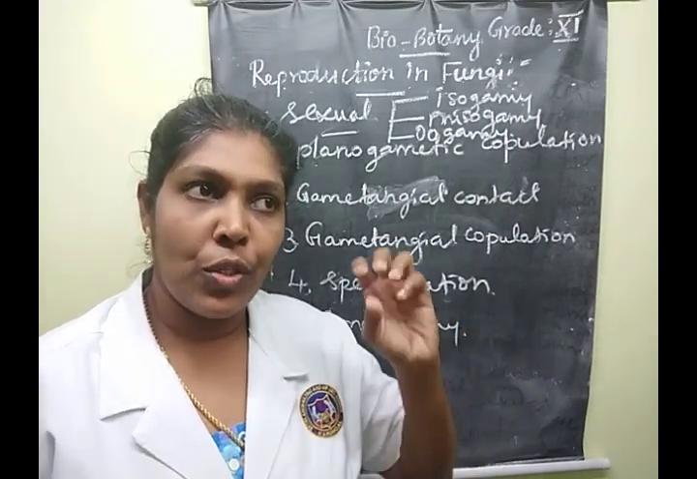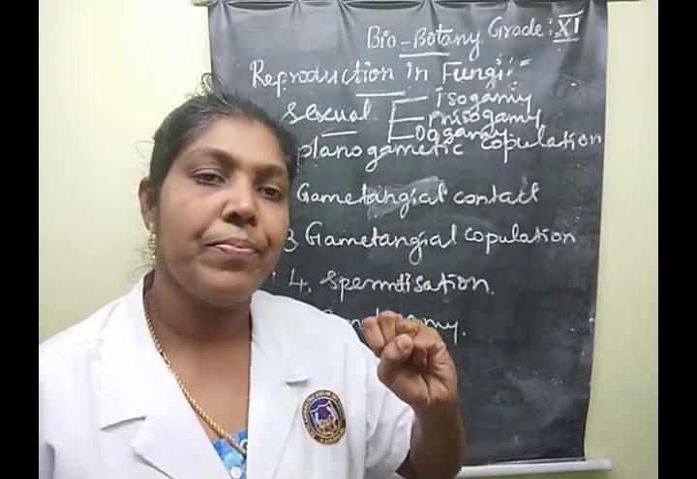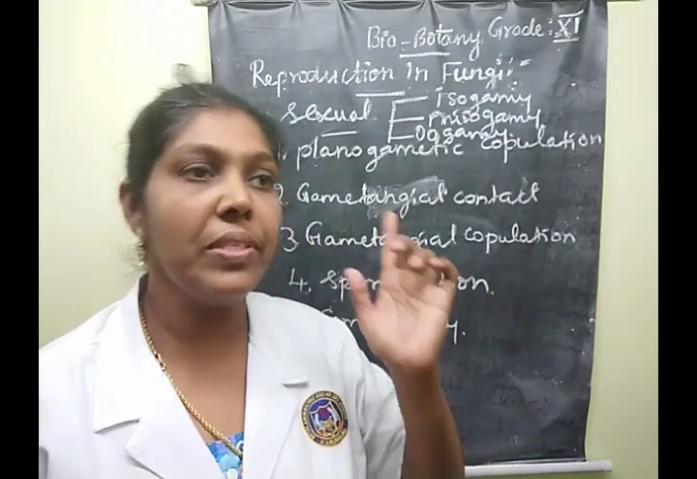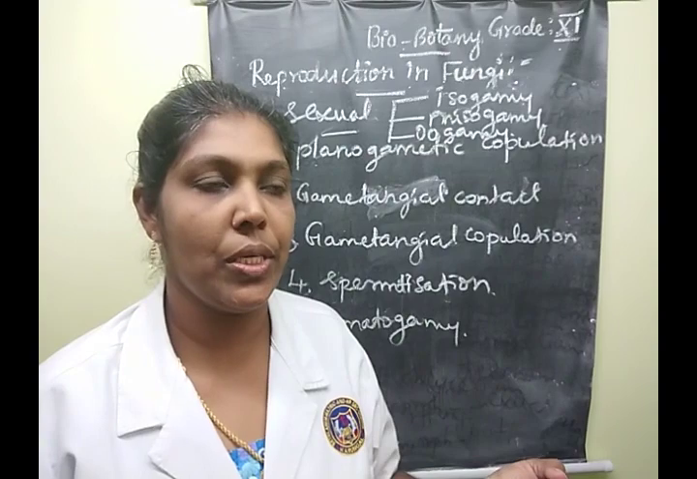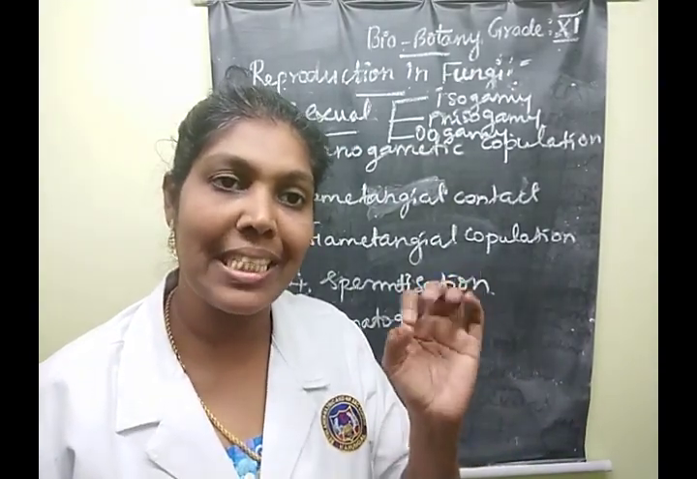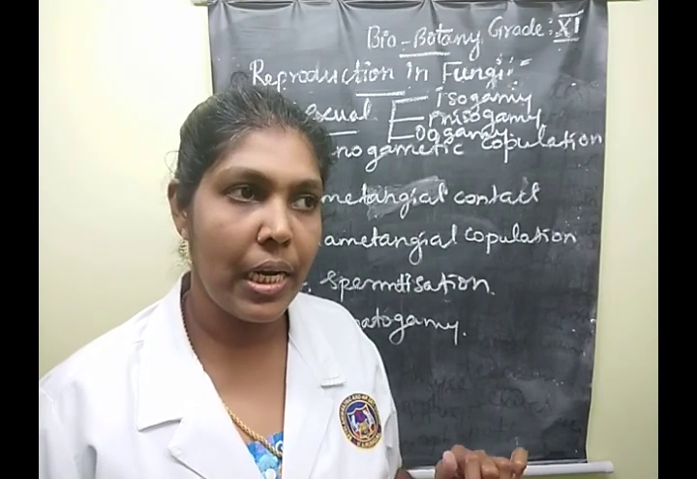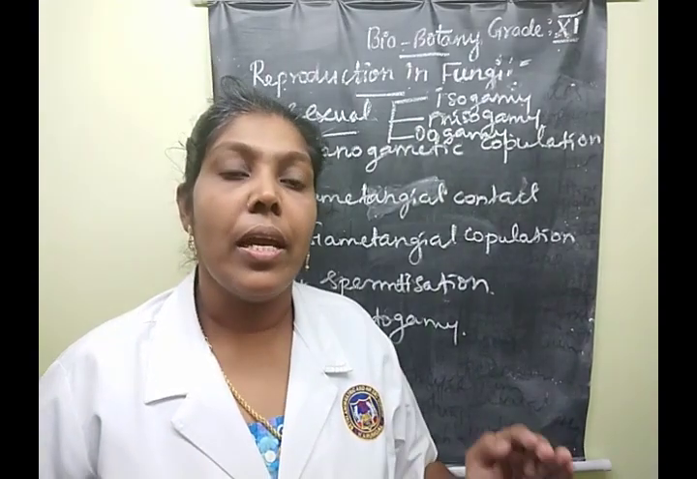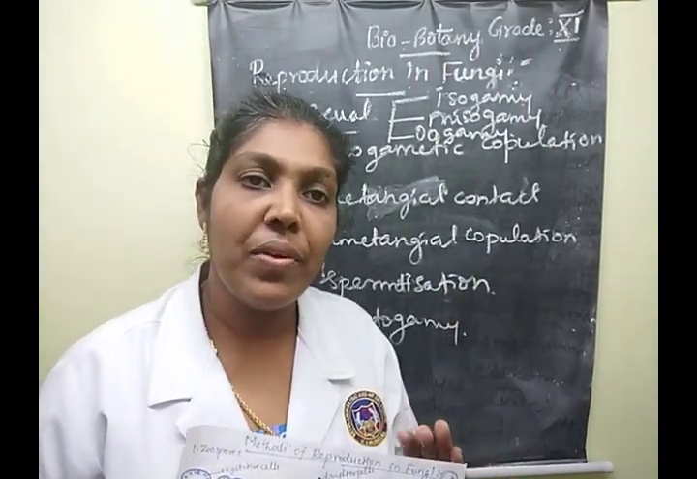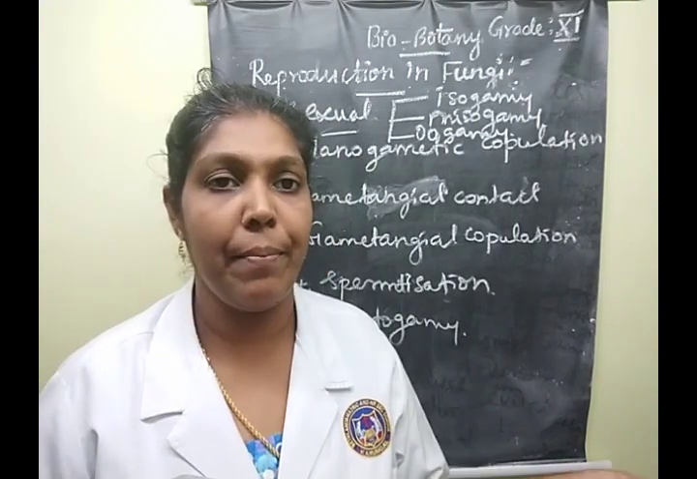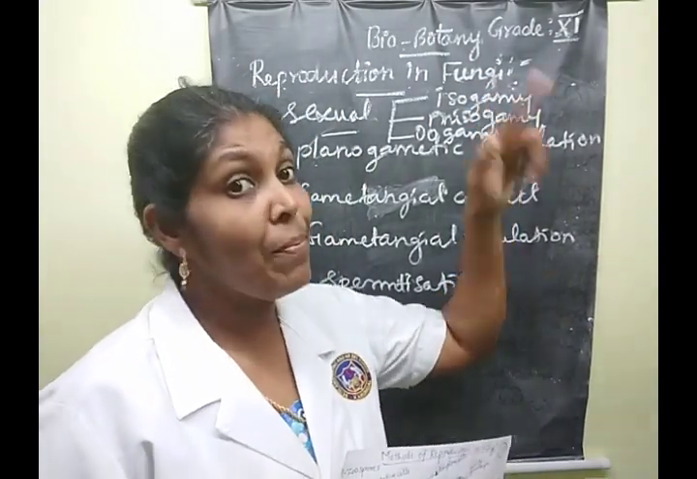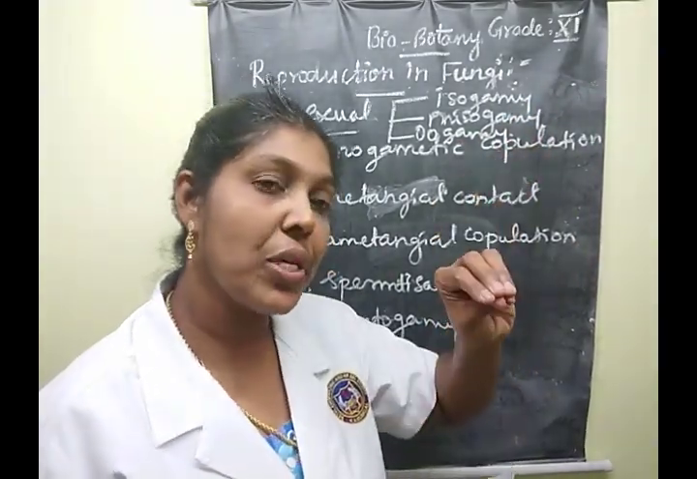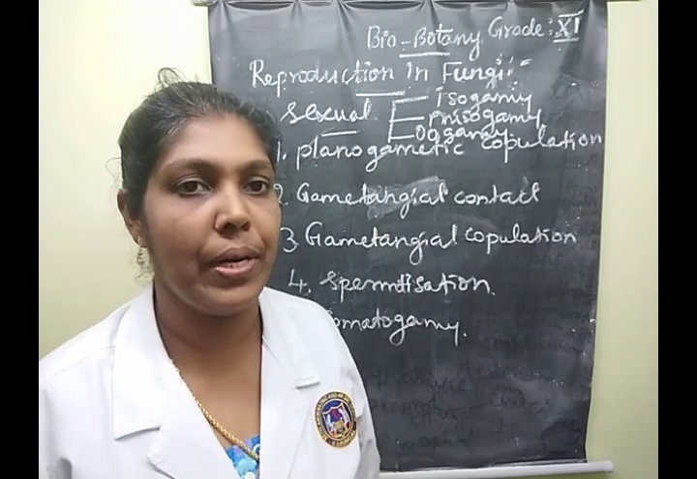Anisogamy means the fusing of gametes that are dissimilar either morphologically or physiologically. Understood, children? Then the last one is oogamy, the fusion of gametes that are morphologically and physiologically dissimilar. The first one, isogamy, is the fusion of similar gametes. Oogamy is very important. Understood, children?